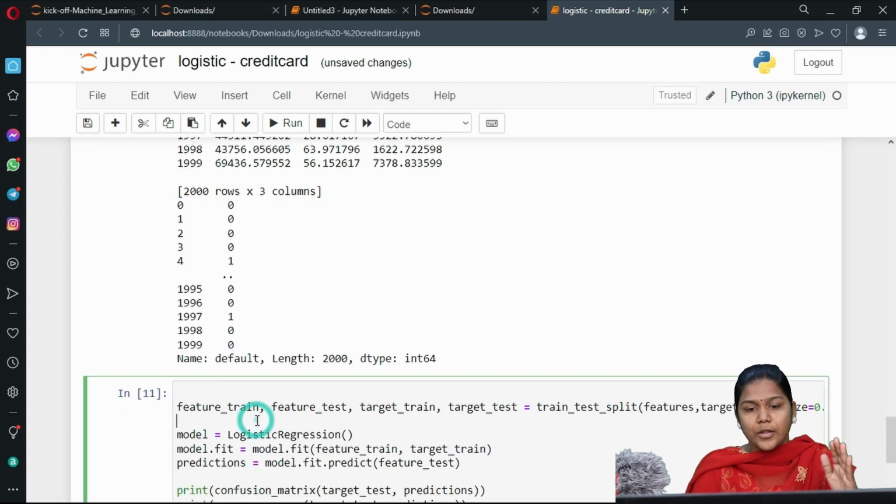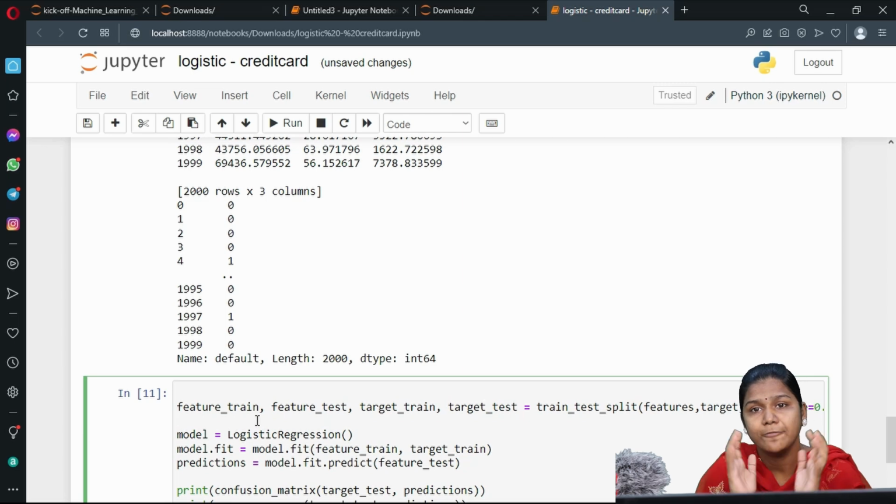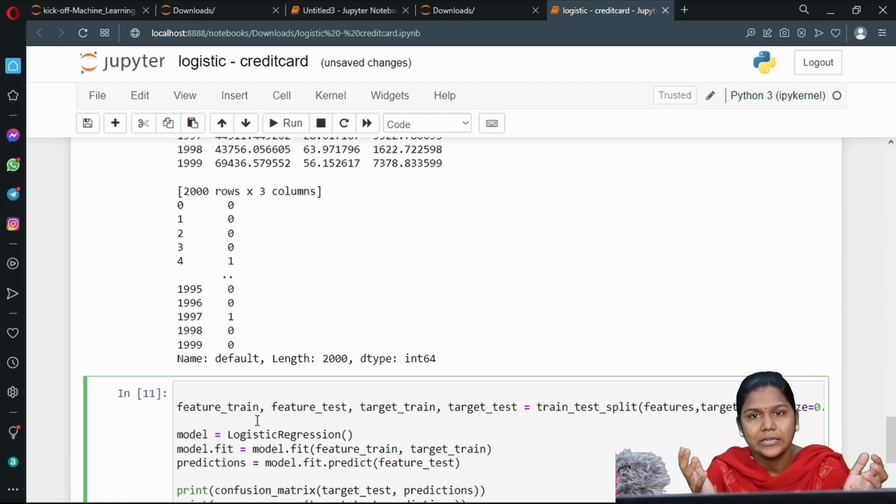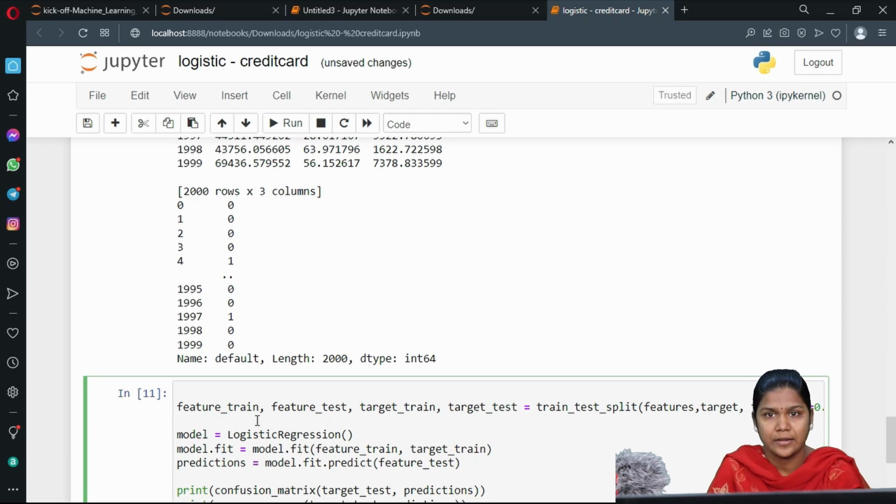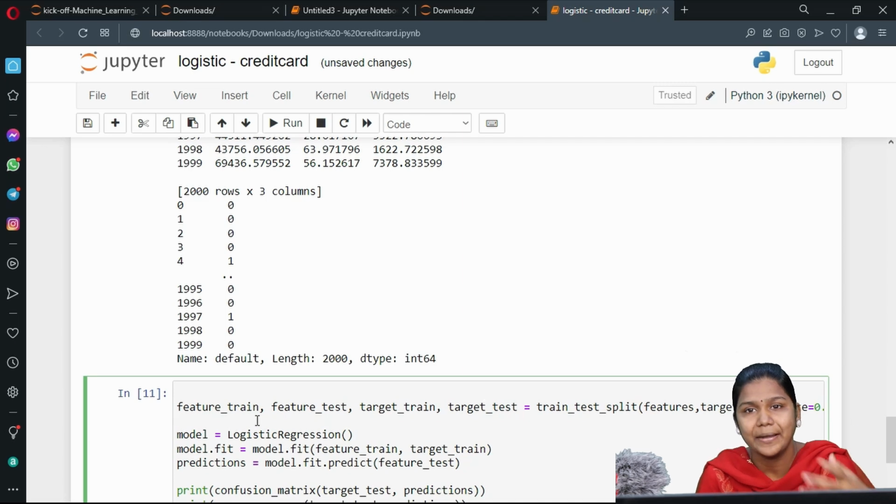Okay? Now, I am going to divide my data. How am I going to divide? In terms of a certain ratio I have to give. We have to give more data to train the algorithm so that it can understand my input data in the easiest manner and more accurately. And if we give less data for testing purposes, it will give me a better outcome.